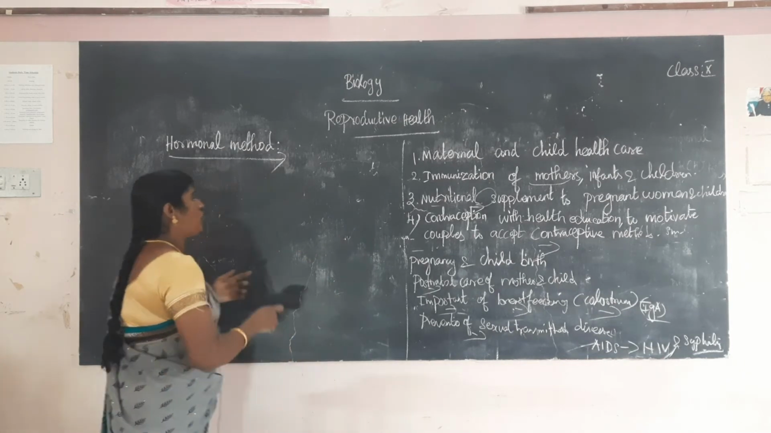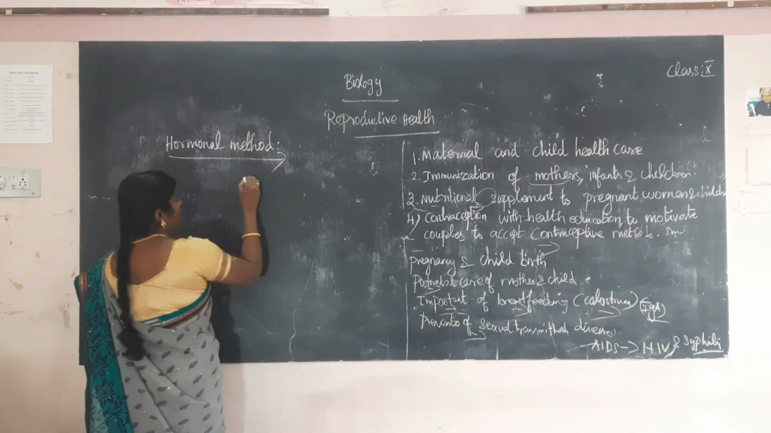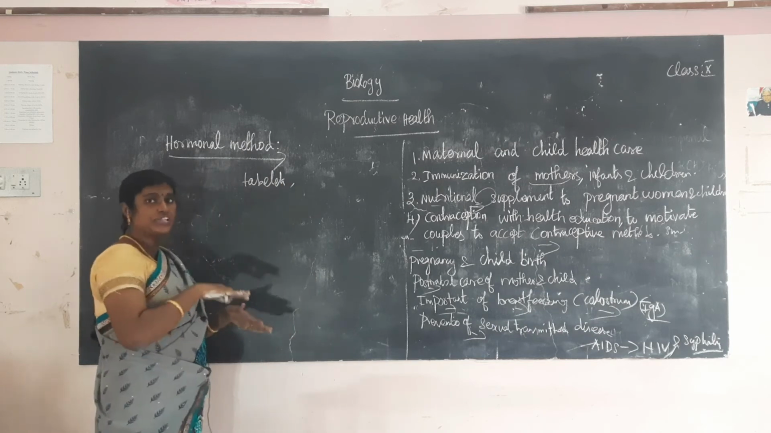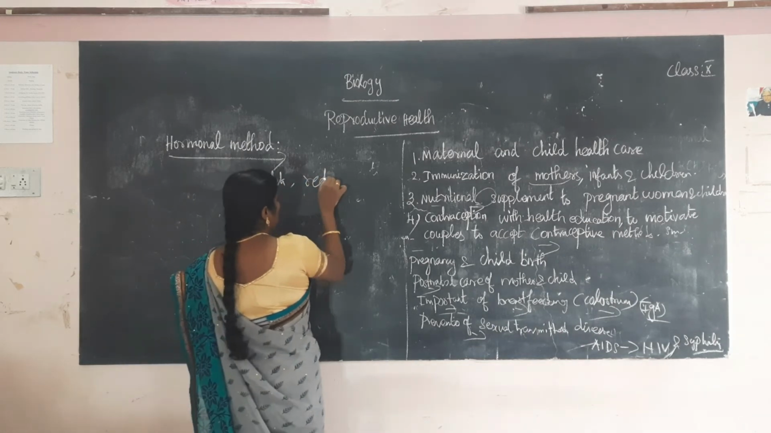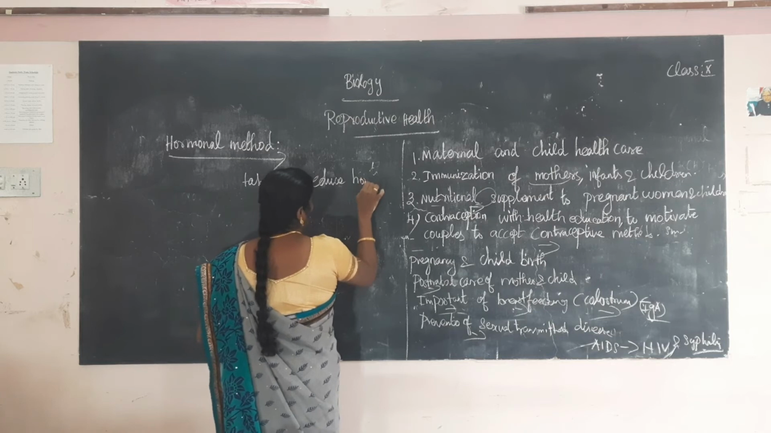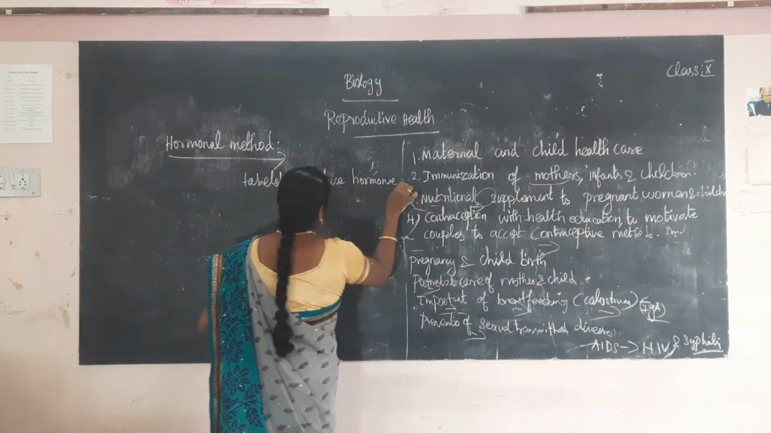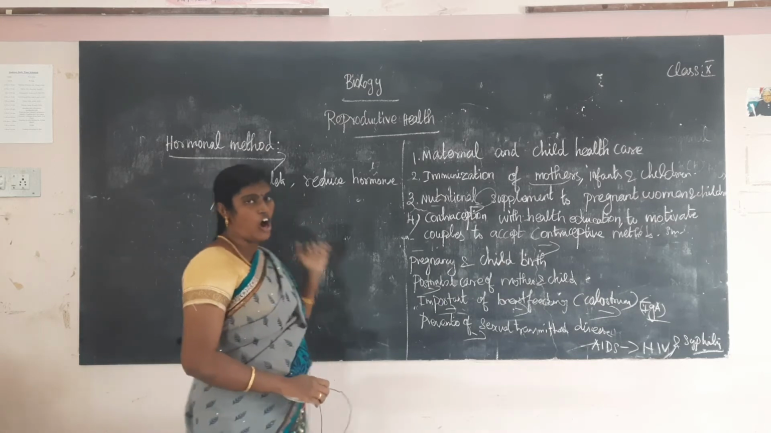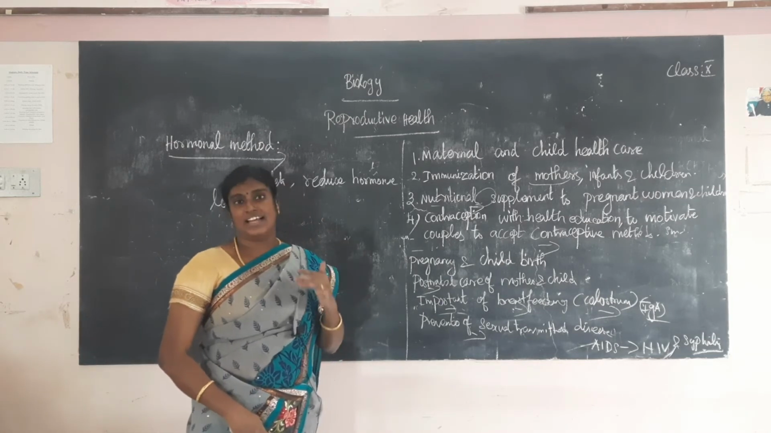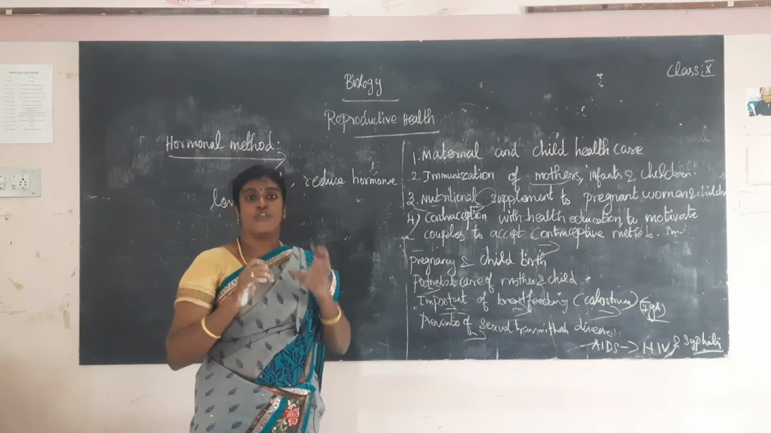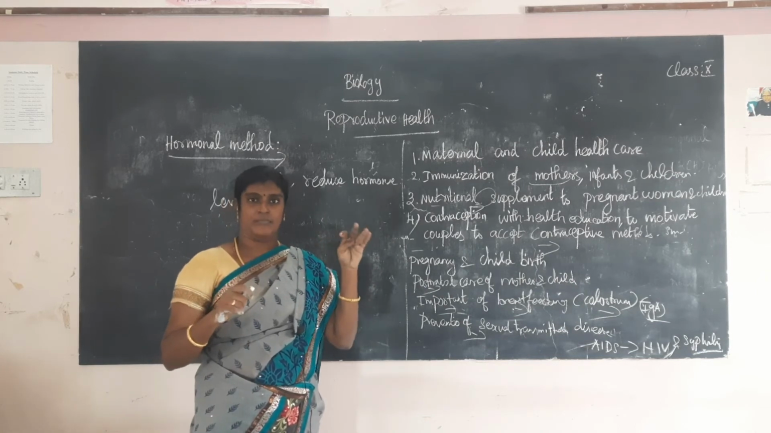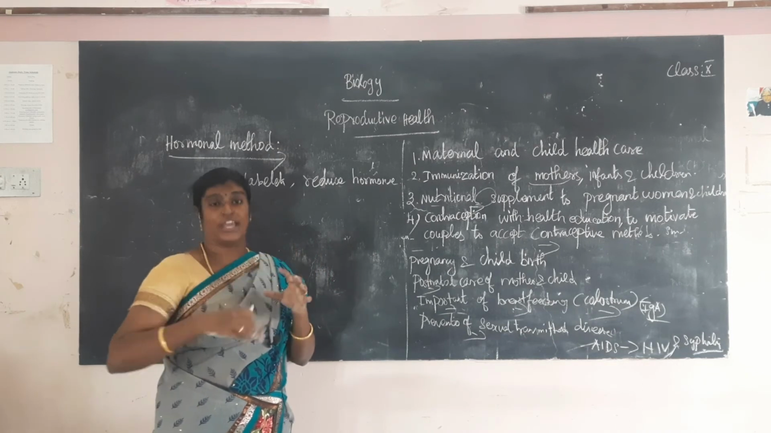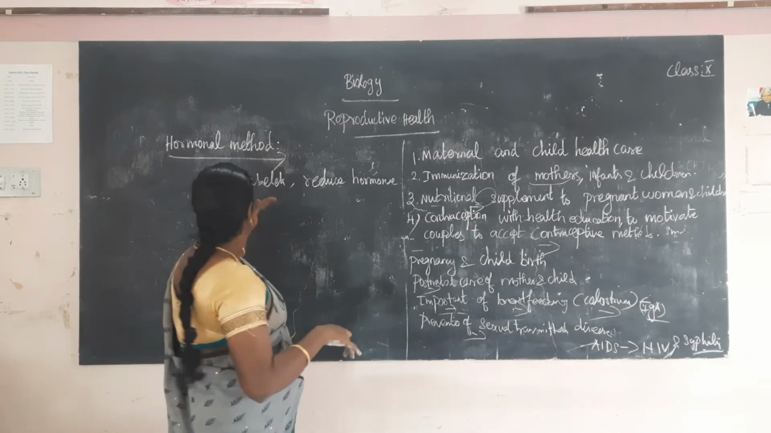So in the hormonal method, you use tablets that reduce the hormone level, especially the LH hormone, luteinizing hormone. So ovulation is suppressed. What is ovulation? Each and every month, one ovum is released from the ovary. This process is suppressed in the hormonal method.